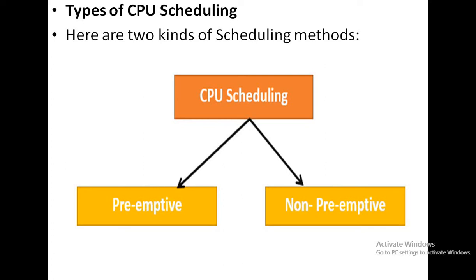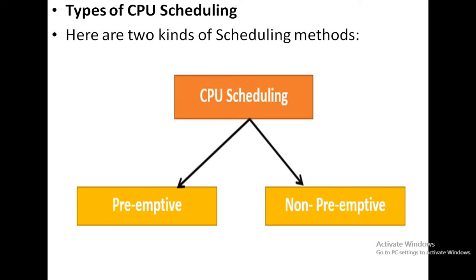Next is non-preemptive CPU scheduling. It is also a scheduling technique where a processor jumps over to the ready queue and selects a new process for its execution after the completion of the current one. Again, what is non-preemptive CPU scheduling?